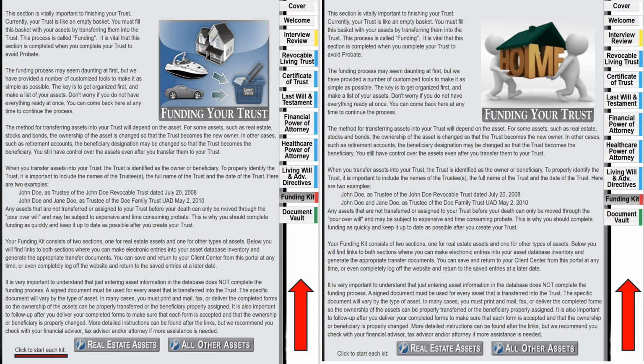And the tabs, again, we're not going to go through that, because you can stop this video and read all of this information about your funding trust. And on the right side, your funding trust, you can continue reading all this information.